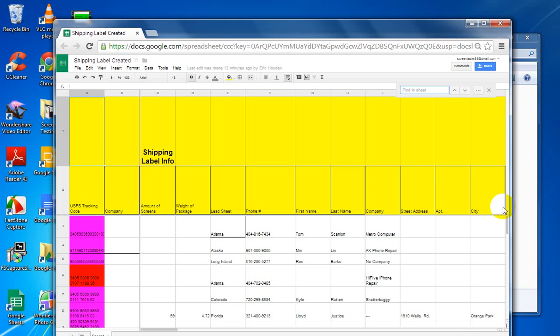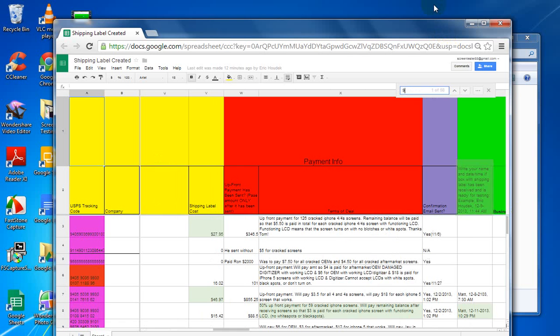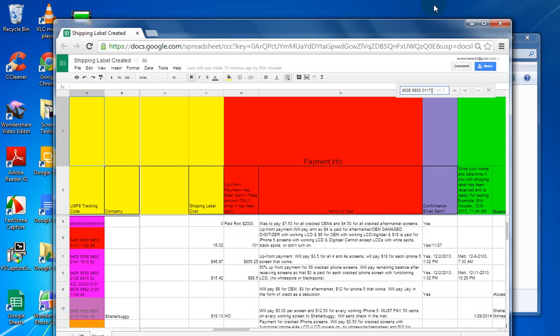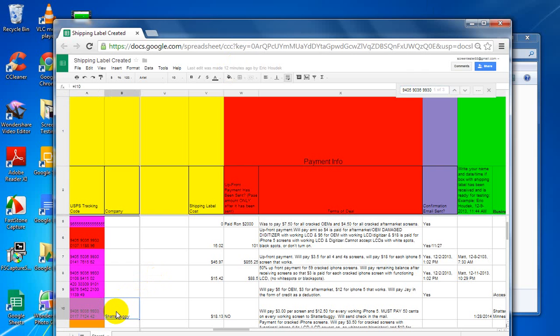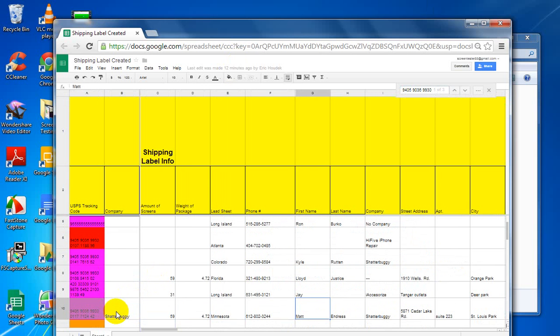So in this case, the shipping label we have is 9405 9036 9930 0117 7124 42. As you can see, this row has been selected, so this is where all of the information will be input right here after you've gone testing.